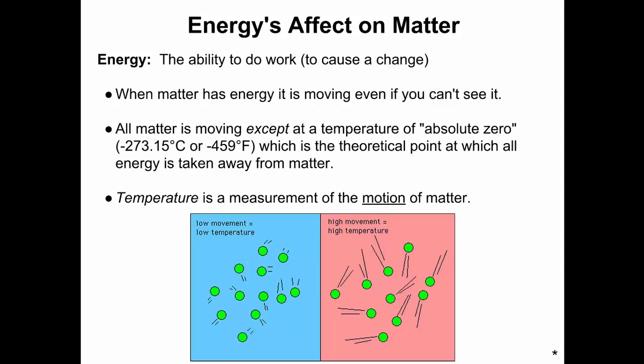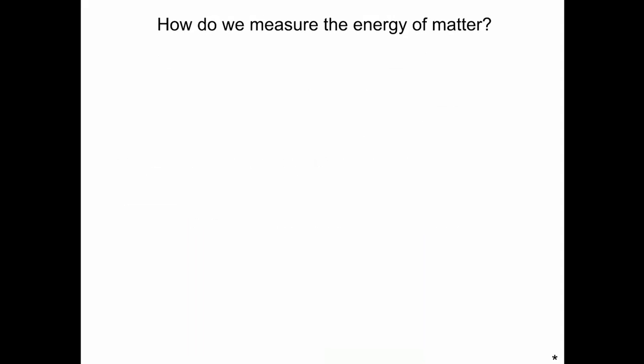So if you have low movement, stuff is not moving around very much, you have a low temperature. When it's been negative 20 degrees outside over the last couple weeks, that's a very low temperature. So everything outside, there's not a lot of movement going on. In the summer, when we have a high temperature, getting into 80, 90 degrees, there's a lot of movement. So low temperature, low movement; high temperature, high movement.